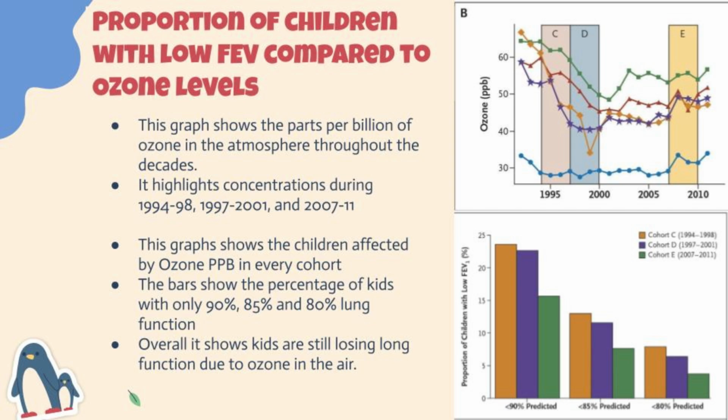The proportion of children with low FEV compared to ozone levels. This graph shows parts per billion of the ozone in the atmosphere throughout the decades. It highlights concentrations during 1994 to 2011. This graph shows the children affected by ozone parts per billion in every cohort. The bar shows the percentage of kids with 90%, 85%, and 80% lung function. Overall, it shows that kids are losing their lung function due to the ozone in the air.